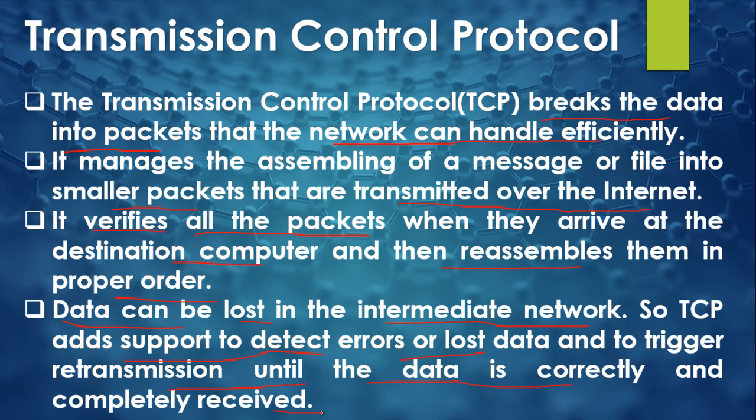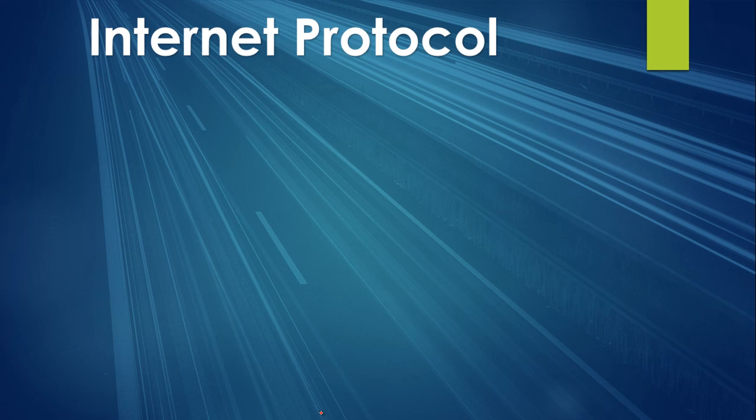Now the work of the TCP protocol is explained to you. Now there is one more component, that is IP, that is Internet Protocol. So what is the work performed by that IP? You know, at the source point the TCP protocol divides the message into packets. Now TCP prepares the packets, but these packets have to reach the destination.